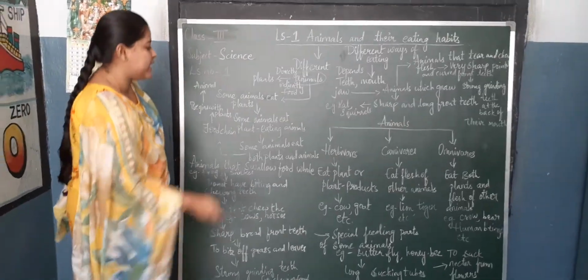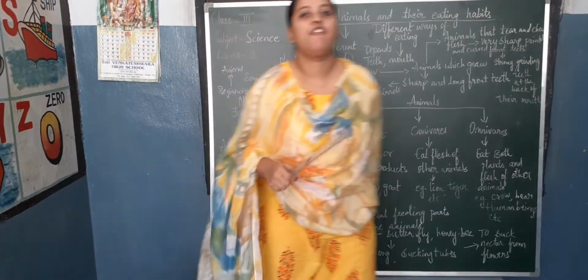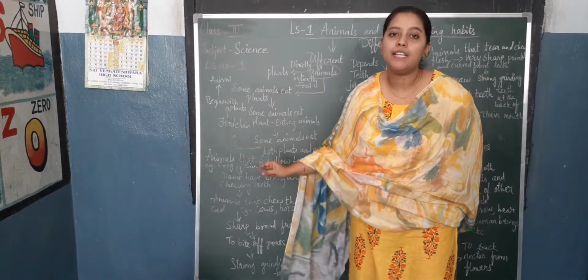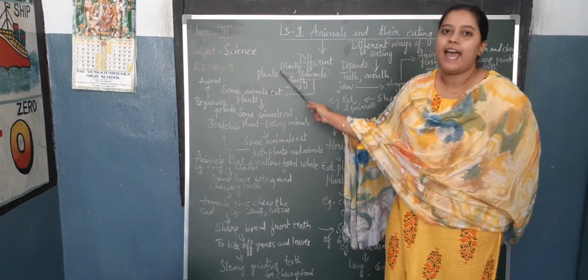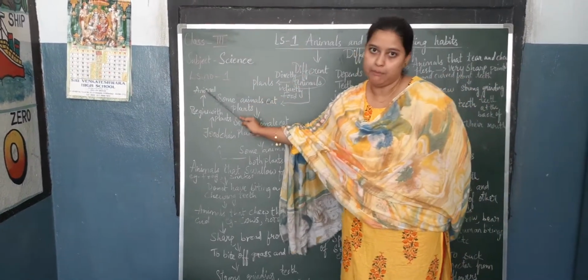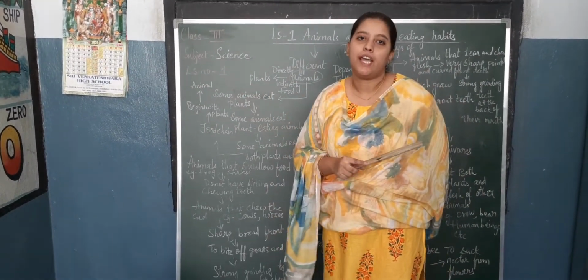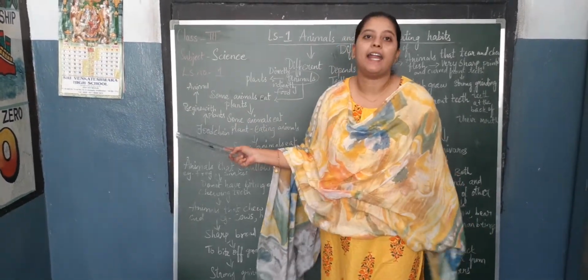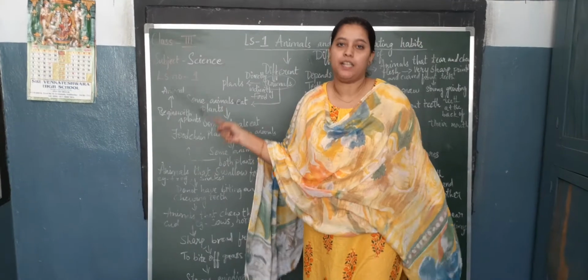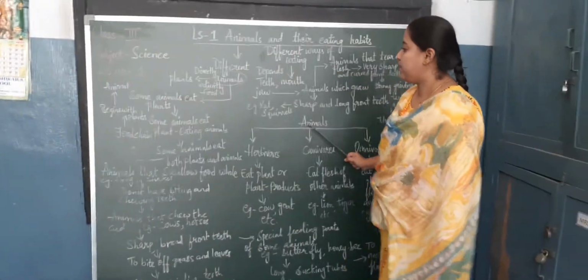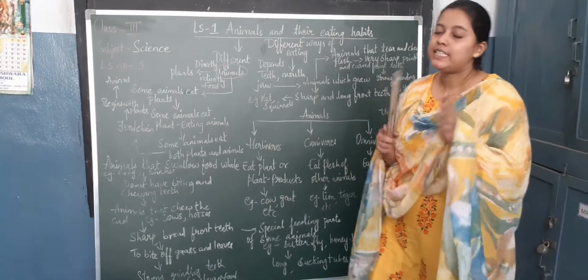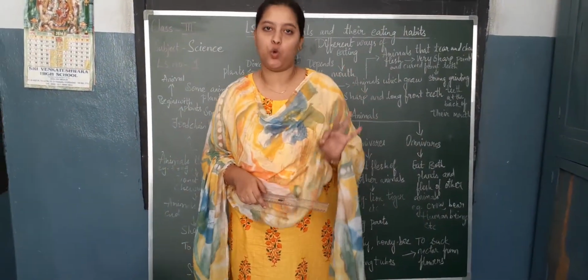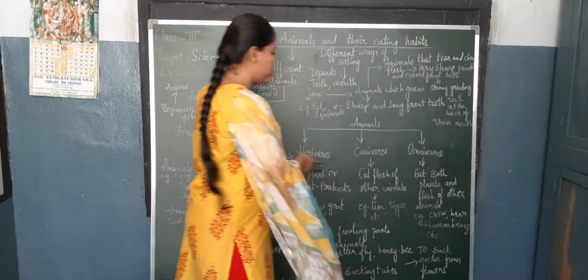This process is in the form of what? It is in the form of food chain. This food chain, children, always begins with the plants and ends with an animal. Now coming to animal classification. See children, animals have been classified into 3 main groups. What are those groups?